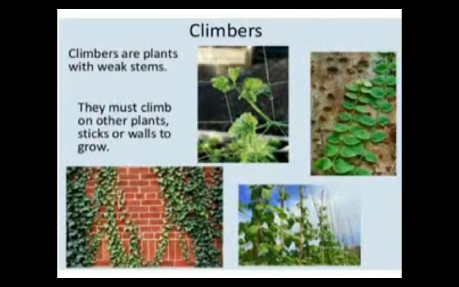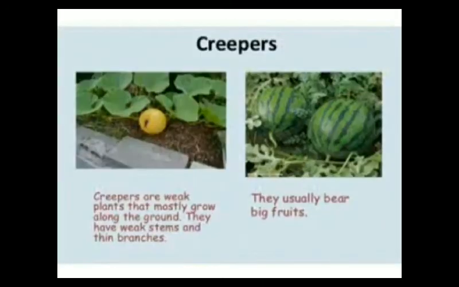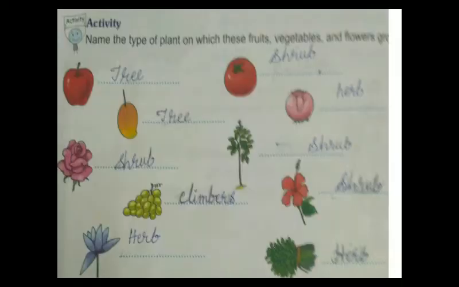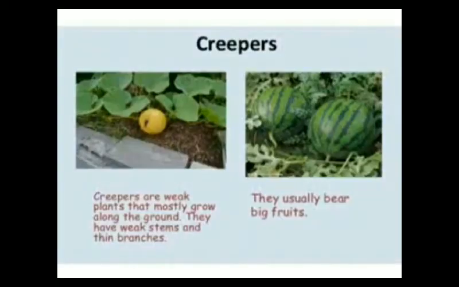Now we will take a look about creepers. Creepers are the plants with weak stems. They grow along the ground. They bear big vegetables and fruits. So the creepers spread along the ground. Some of the heaviest fruits and vegetables like watermelons and pumpkins grow on one of the weakest types of plants. Example: watermelon, pumpkin, cucumber.